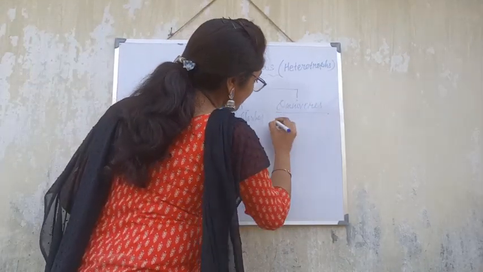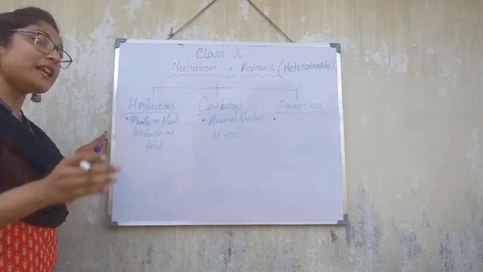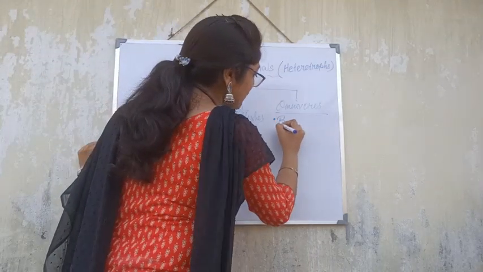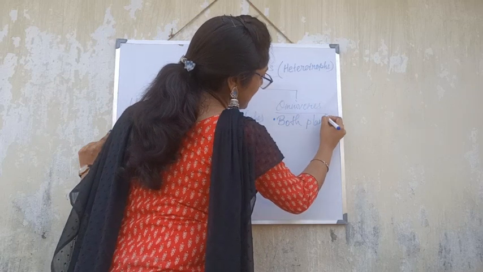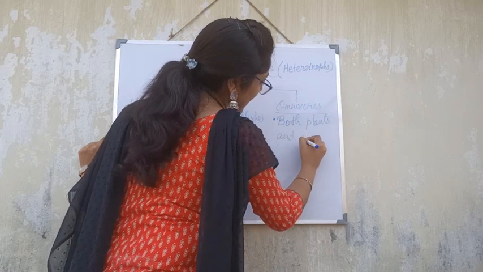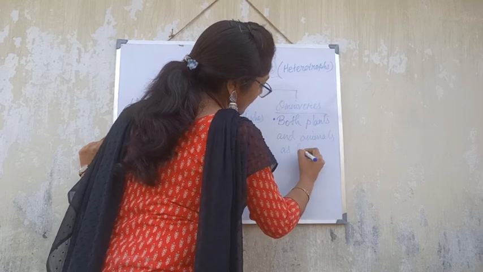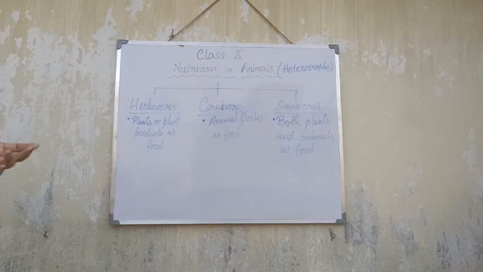And in case of omnivorous, the mode of nutrition in which the organism will take either plants or animals as their food. That means both plants and animals as food. So here three types of nutrition are there.